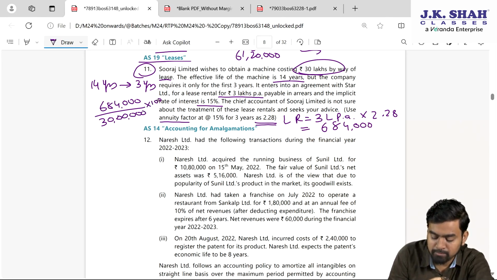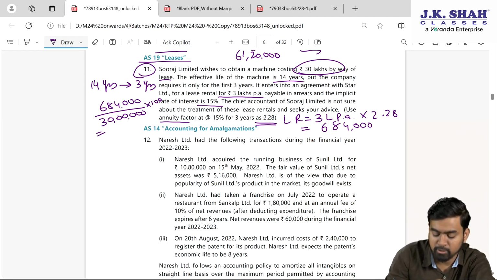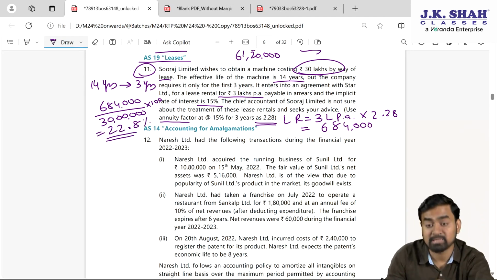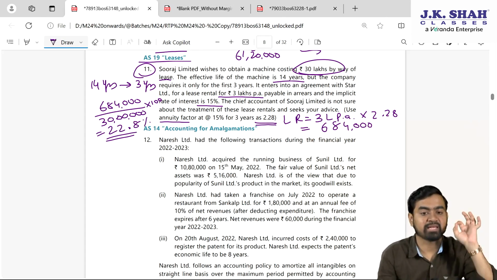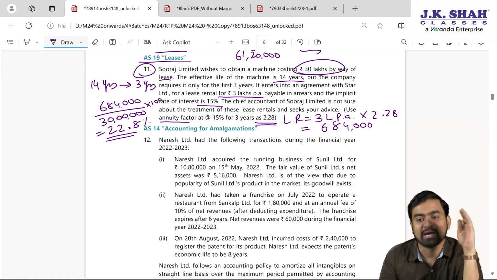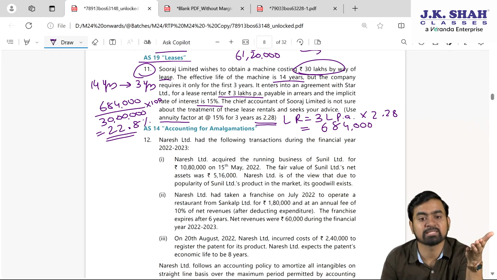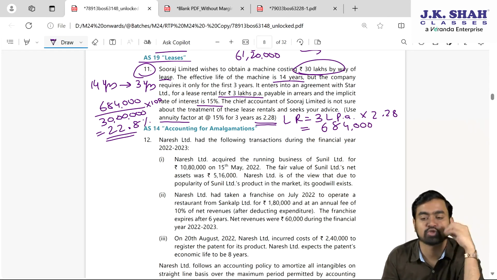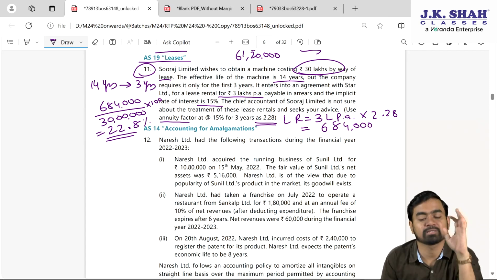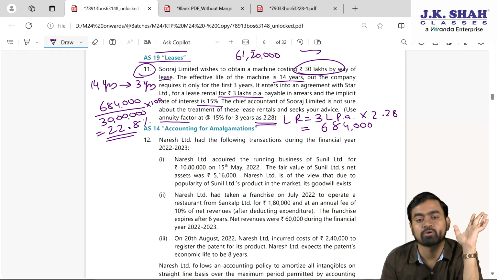So please find out 6 lakh 84,000, present value of MLP, divided by 30 lakhs into 100, it is 22.8%. Please now try and understand. To classify any lease as finance lease, 5 conditions are there in the standard, my dear students. Number 1, at the end of the lease period, legal ownership will be transferred. Fine. As soon as you pay the last installment, I will transfer my legal ownership to you. Hire purchase. Point number 2, asset is of specialized nature. Point number 3, at the end, by paying some nominal amount, I will transfer the legal ownership to you.